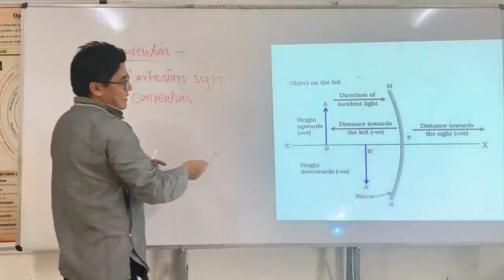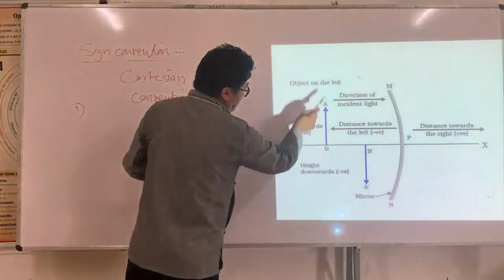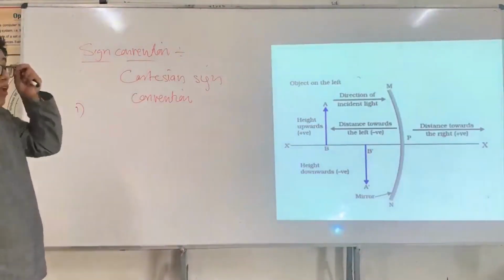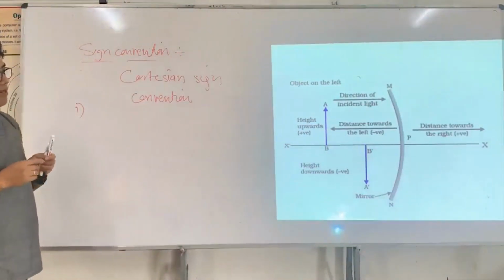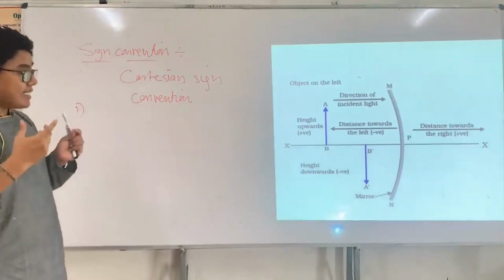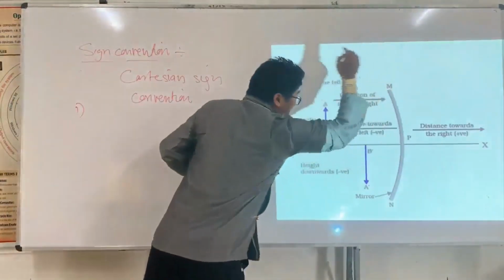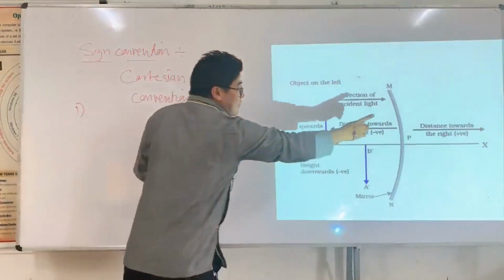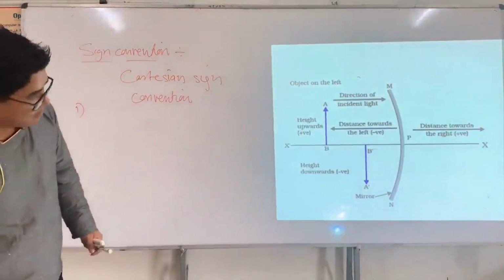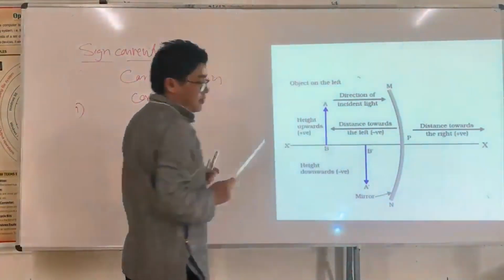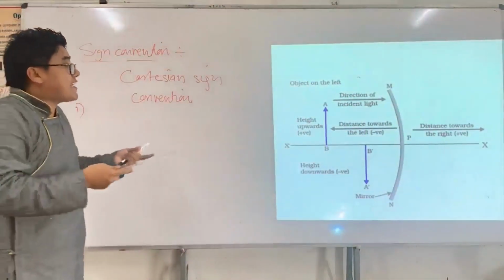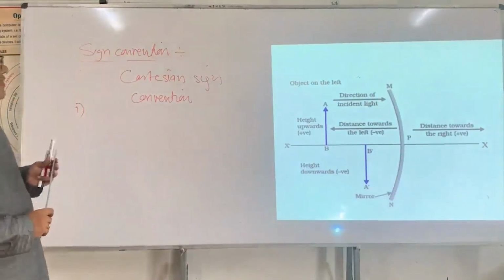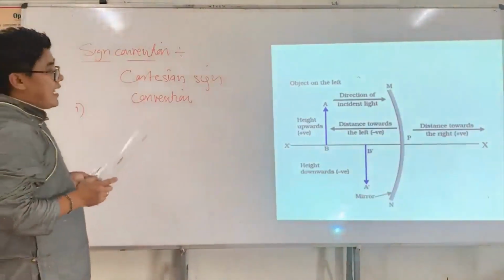Now the object is on this side. AB is an object. The sign convention says that we have to measure distance from the pole of the mirror. The pole is taken as the origin.